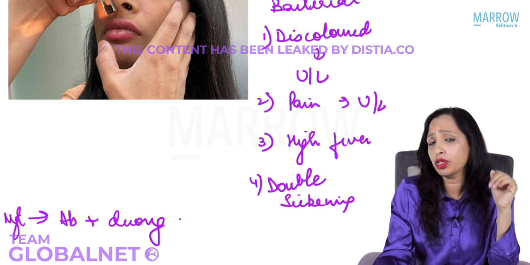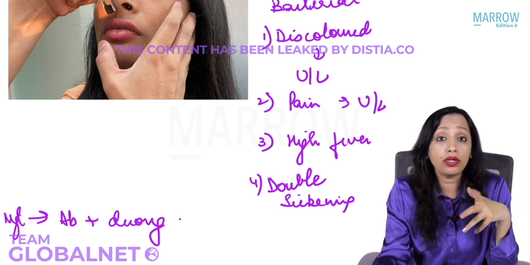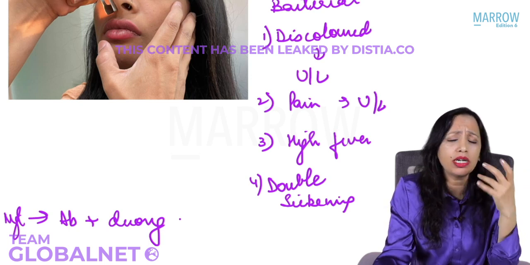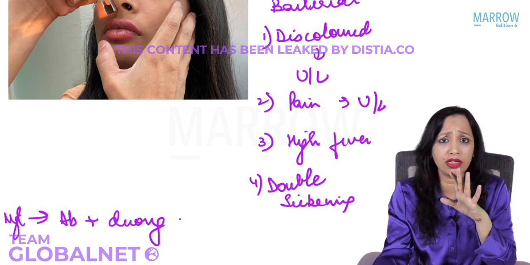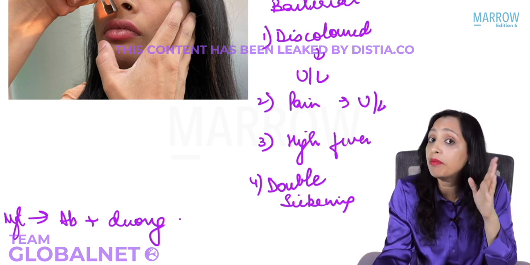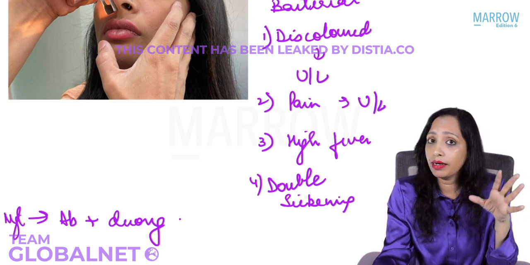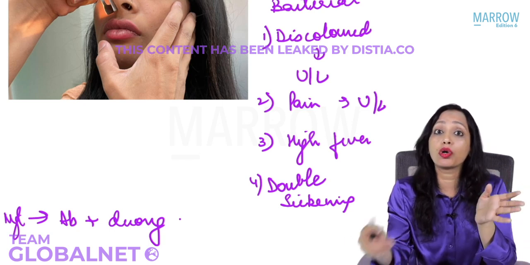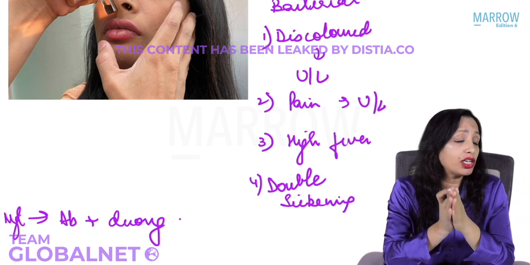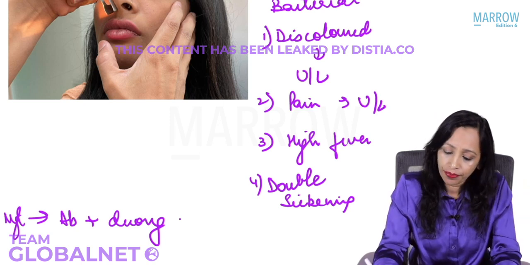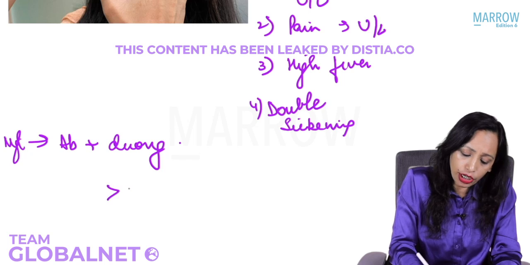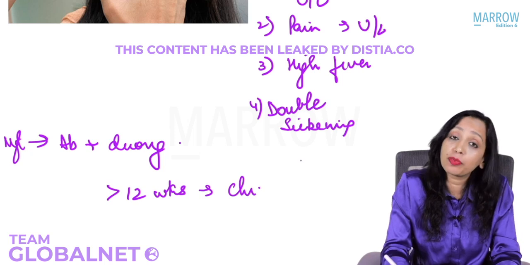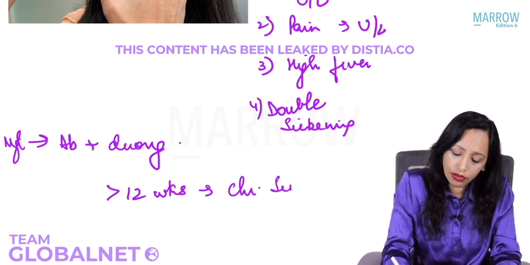Now you have given antibiotics to the patient and the patient tells you, see doctor, I'm not getting relieved. No matter how much antibiotic you have given, the patient is not getting benefit at all, and you have been giving medical management to the patient. So if the sinusitis prolongs to more than 12 weeks, then that is what we call chronic sinusitis. If it has persisted for more than 12 weeks, sinusitis.